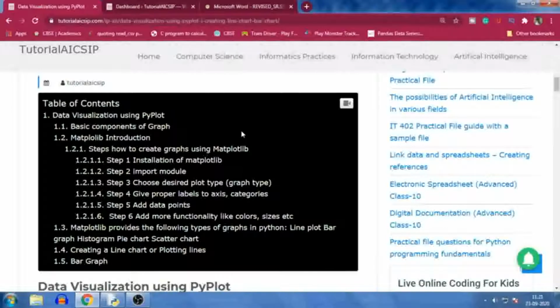Data visualization extends our capability, and the report will be presented in a good manner. For that purpose we are using data visualization. As you are aware of the charts used in MS Excel, the same thing we are representing here by Python using the Matplotlib library. So let me begin. First of all, data visualization.